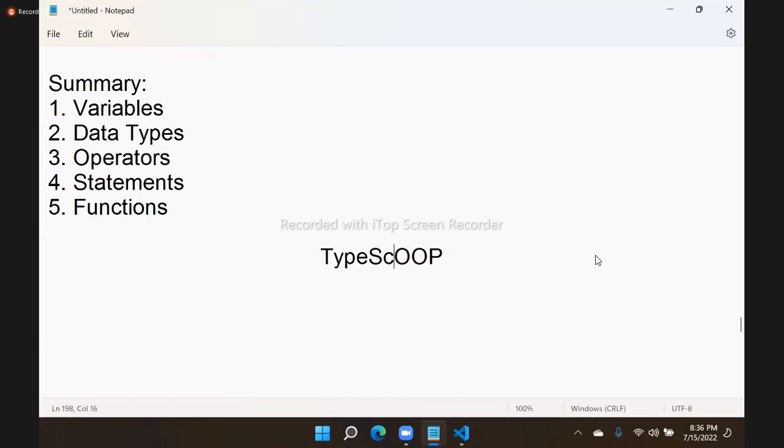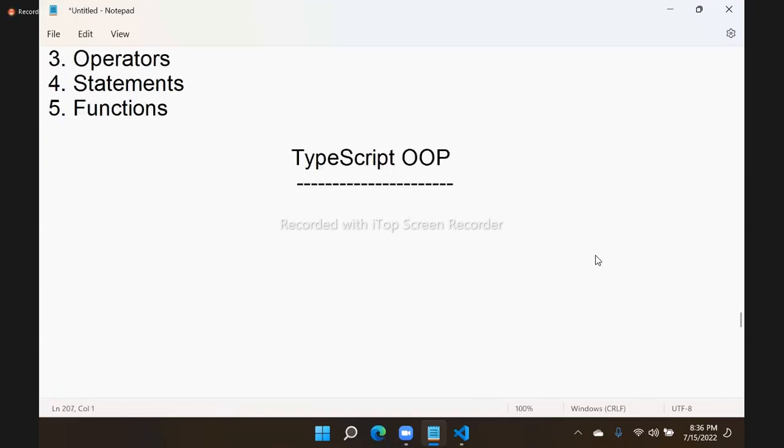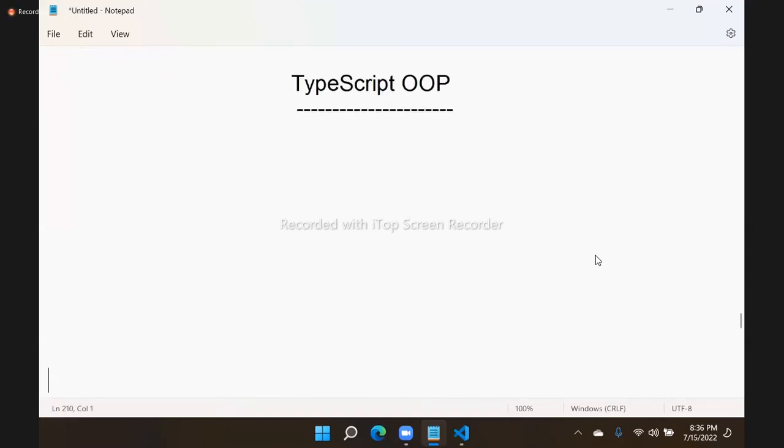In TypeScript, object-oriented programming, right? We need to understand this very well first. Actually, JavaScript is not an OOP language, but it supports some features of OOP. Like we have object, we have class, we have polymorphism, we have inheritance. All these are there in JavaScript also, but it is not a complete OOP language because a lot of deficiency is there. That means some features are not supported, which you will see now.